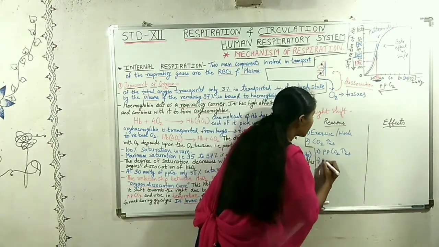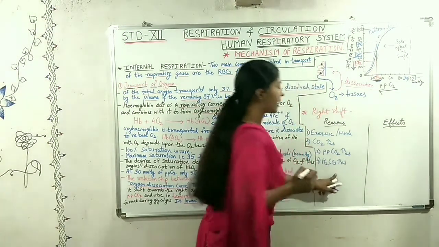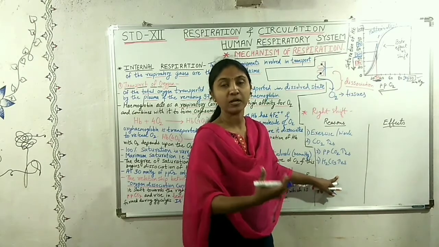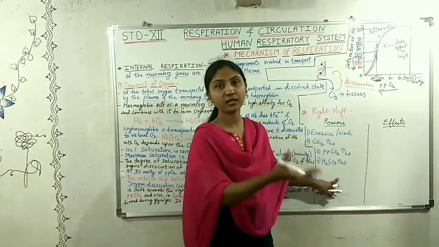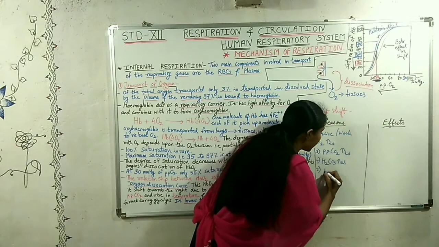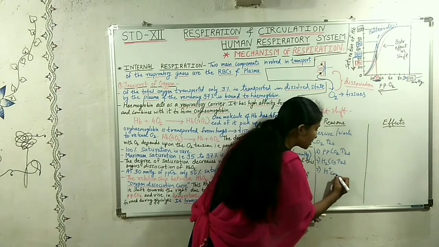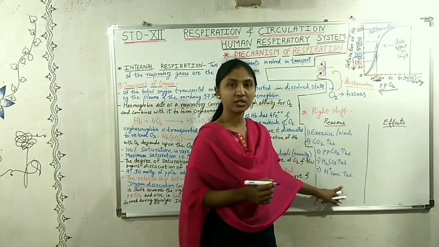So H2CO3 increases. As H2CO3 increases, it is not stable. It splits up into H plus ions and HCO3 negative. So here it gives rise to H plus concentration, or H plus concentration increases.